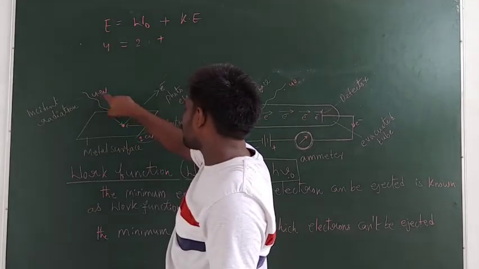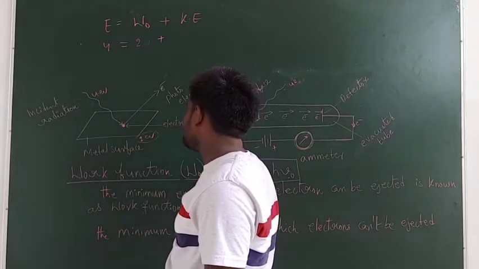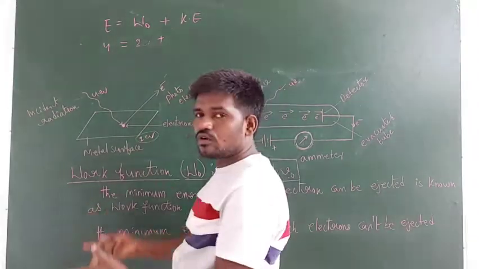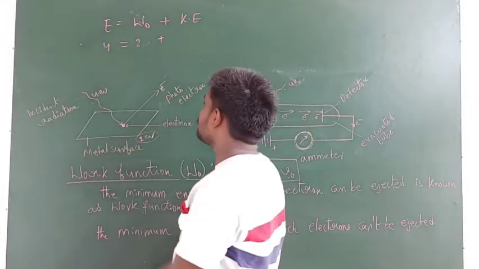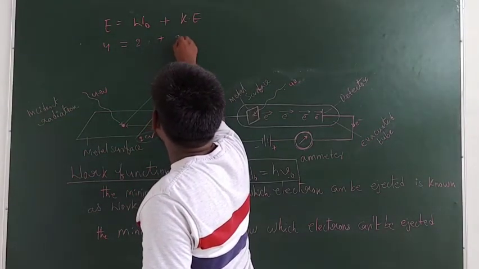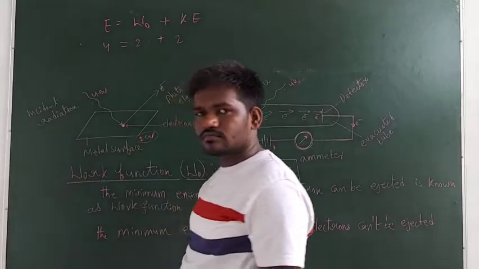Out of 4 electron volts, 2 electron volts is utilized to remove the electron. The 2 more electron volts is utilized as the kinetic energy.